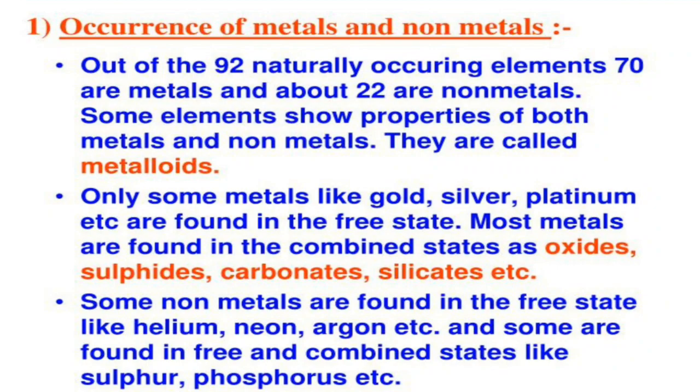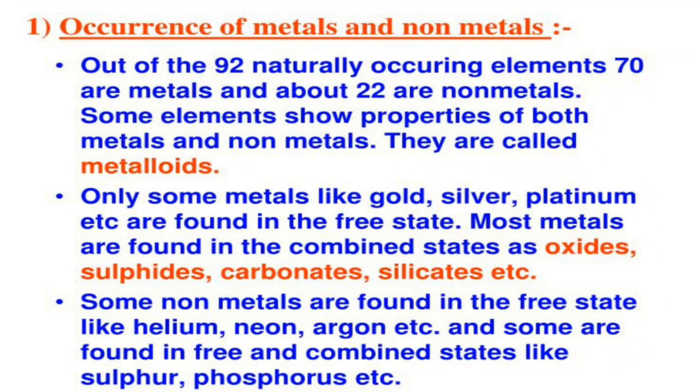Like iron, we will be getting it in the form of minerals named hematite, magnetite, siderite, iron pyrites. These all are the minerals of iron. Then aluminium we can get as bauxite, cryolite. Copper we can get as cuprite, copper pyrites, copper glance; these are the minerals from which we can extract copper.